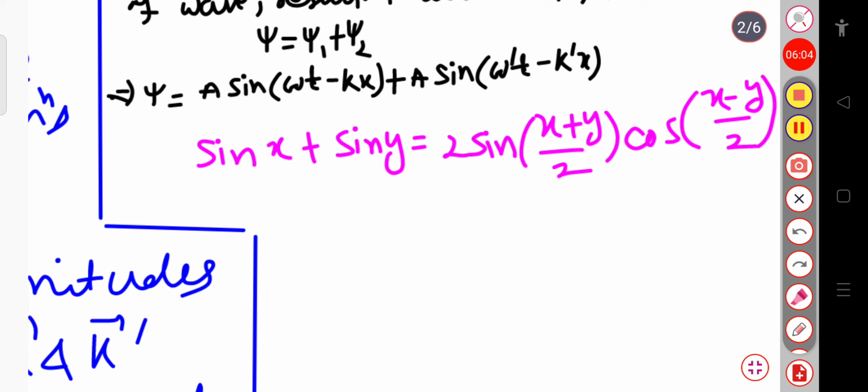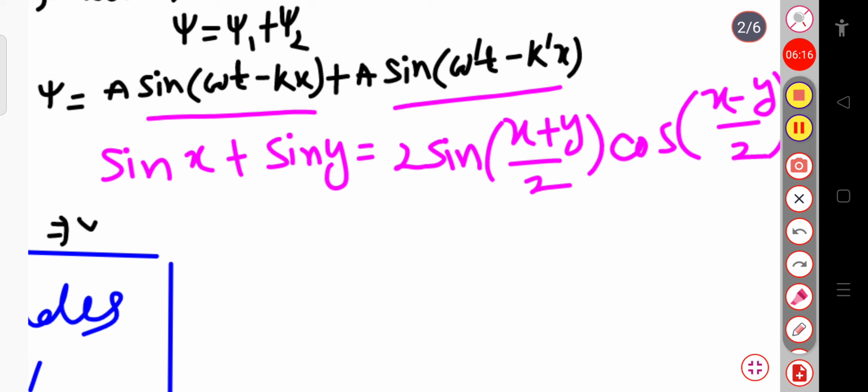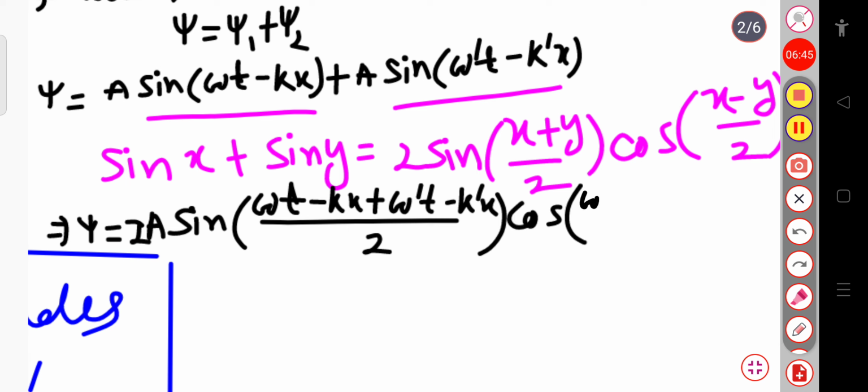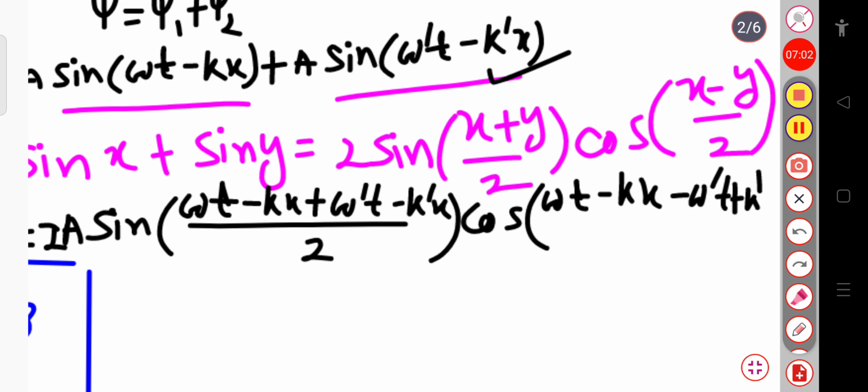So if I put this value, this is in the form of sin x and this is your sin y, and taking a common, psi will be equal to 2a sine of [(omega t minus kx) plus (omega prime t minus k prime x)] whole divided by 2, into cosine of [x means omega t minus kx, and minus y means omega prime t, since I am writing minus y, this becomes minus minus plus, so plus k prime x] and divided by 2.